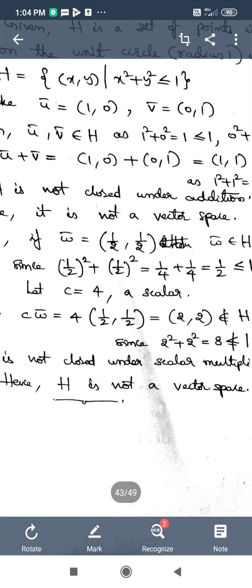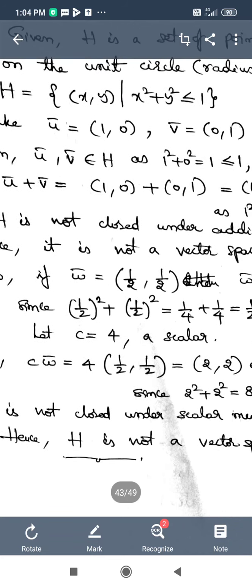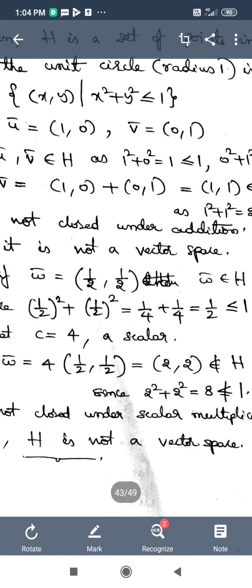Then x square plus y square will be equal to 1 square plus 0 square, and that is equal to 1. So 1 square plus 0 square satisfies the less than or equal to 1 condition. So u bar can be a vector of H. U bar can be an element of H, the set H.